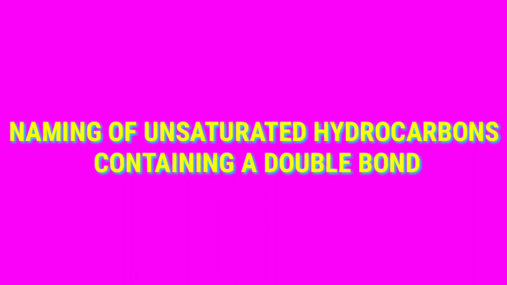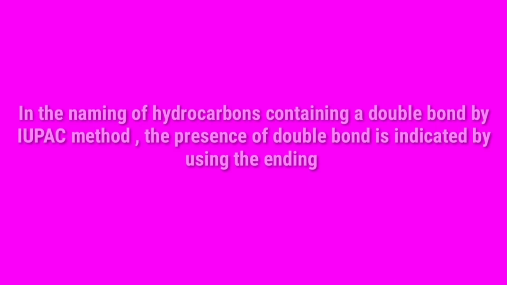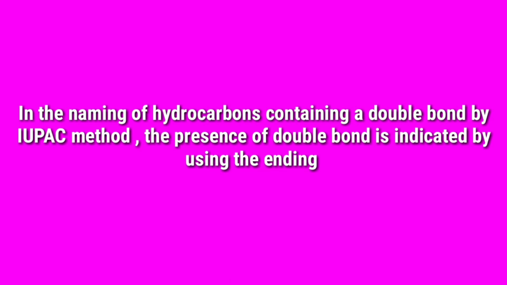Naming of unsaturated hydrocarbons containing a double bond. In the naming of hydrocarbons containing a double bond by the IUPAC method, the presence of a double bond is indicated by using the ending "-ene".